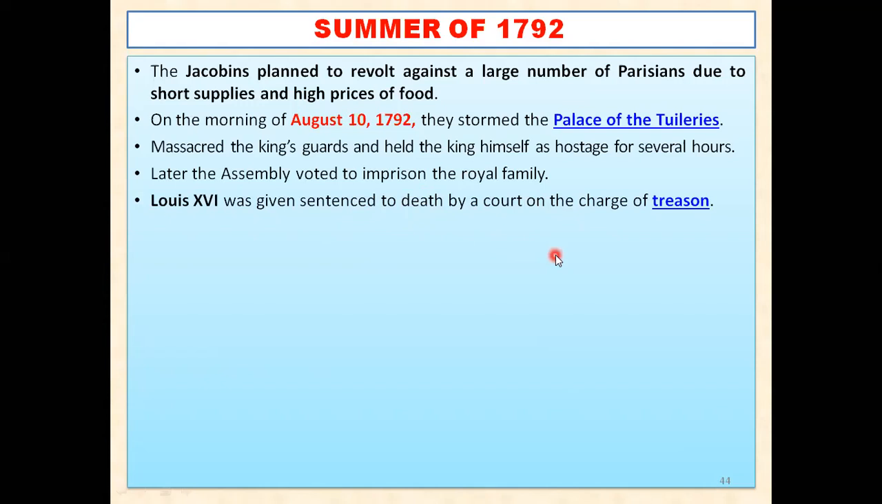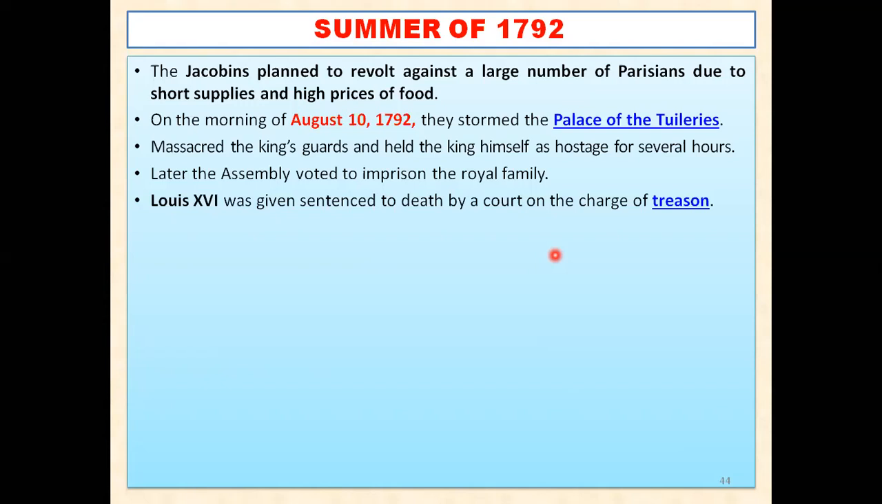Louis XVI was given death sentence because he betrayed the country. He acted against the country. That was the name of the charge. The name of the charge was treason. Treason means betraying something or betraying someone or betraying your country. Means धोखा देना, अपने country को धोखा देना. So Louis XVI over here was charged because of this treason.